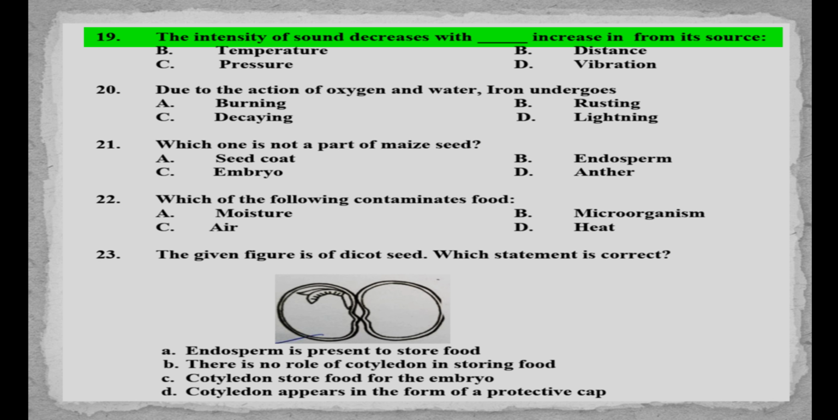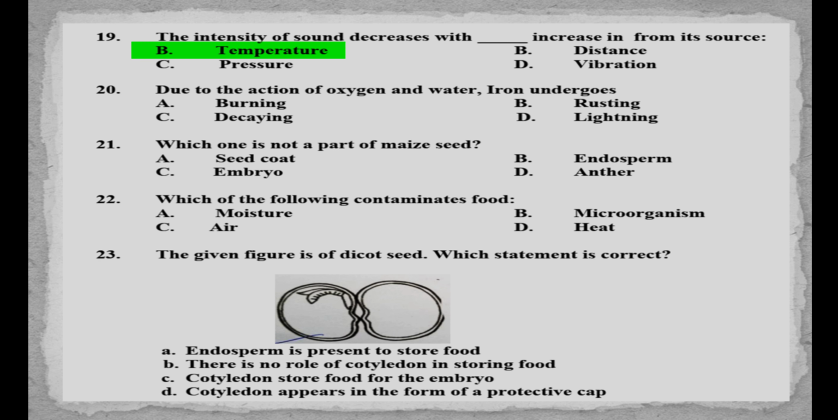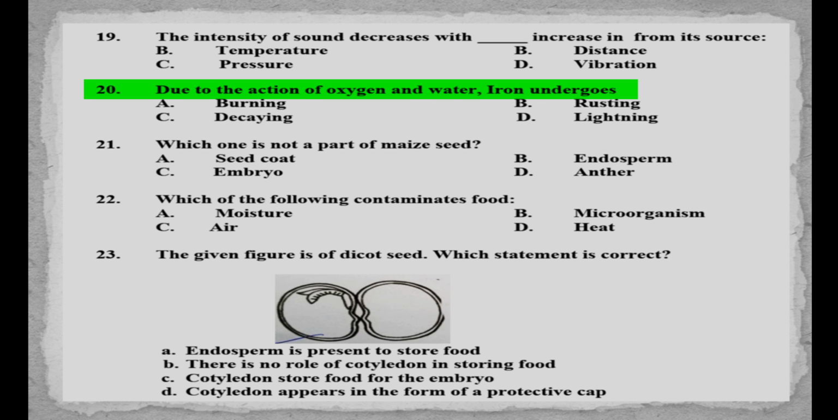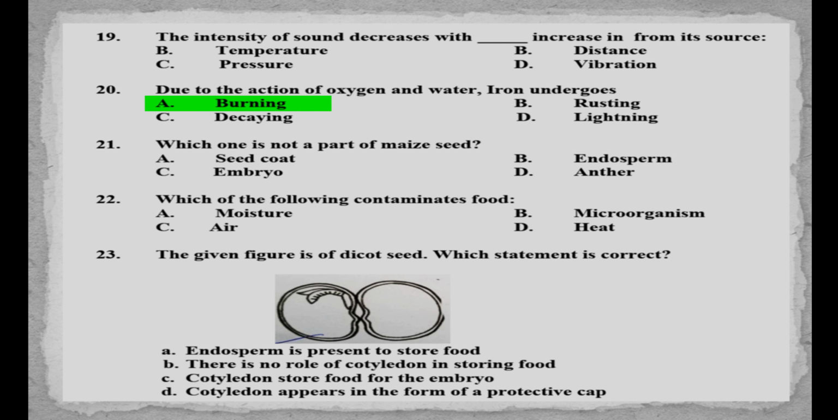MCQs number 19. The intensity of sound decreases with increase in dash from its source. A. Temperature, B. Distance, C. Pressure, D. Vibration. Answer is option B. Distance. MCQs number 20. Due to the action of oxygen and water, iron undergoes A. Burning, B. Rusting, C. Decaying, D. Lightening. Answer is option B.